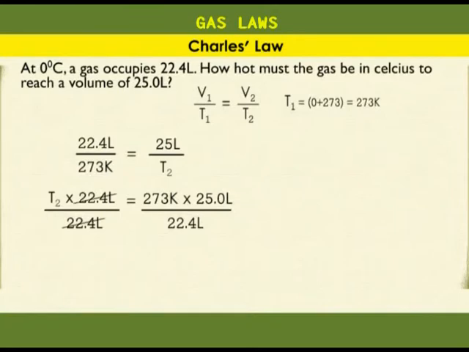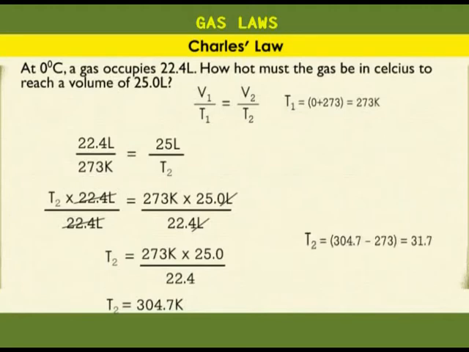Liters cancel out here. So T2 is equal to 273 Kelvin times 25.0 over 22.4. T2 is equal to 304.7 Kelvin. We convert back to degrees Celsius by subtracting 273, and T2 is equal to 31.7 degrees Celsius.